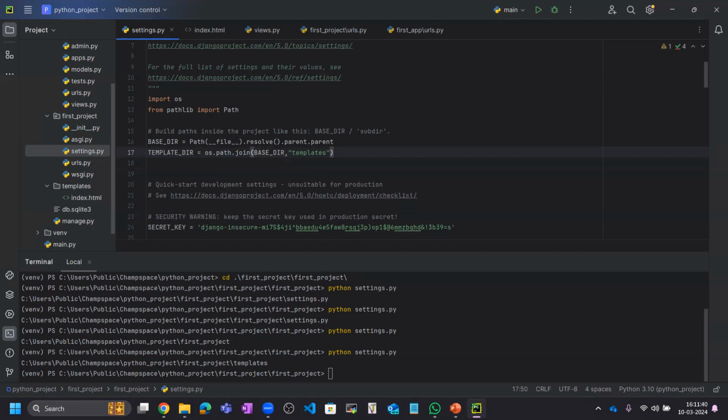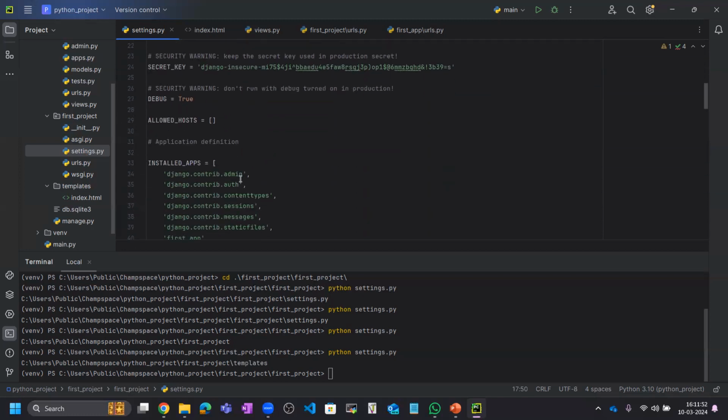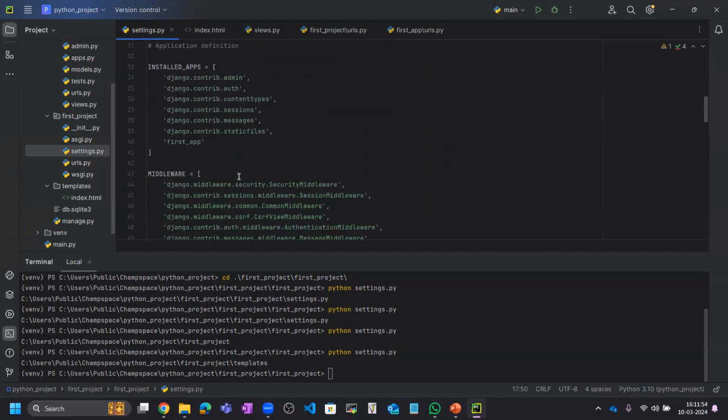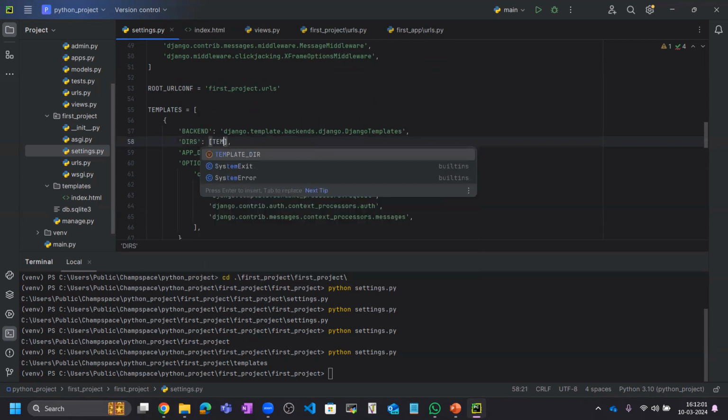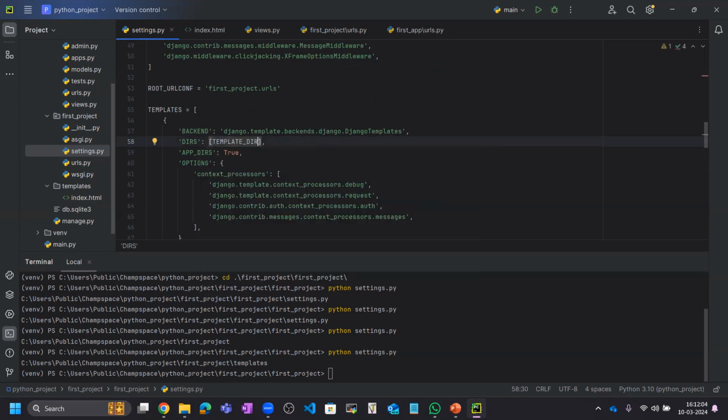Now let me show you what other settings we need to do for generating the templates index.html path. Inside this file settings.py only, you need to go to this directory path here, and here we need to add the template directory. Base directory we already added, so that is by default. If you create any new directory, you need to add that directory here.